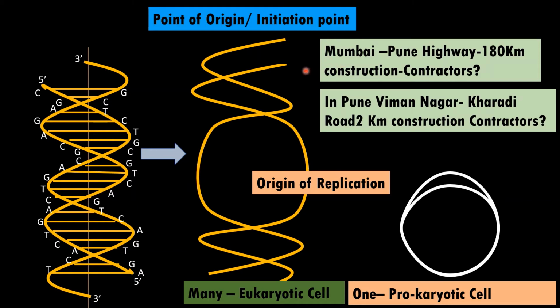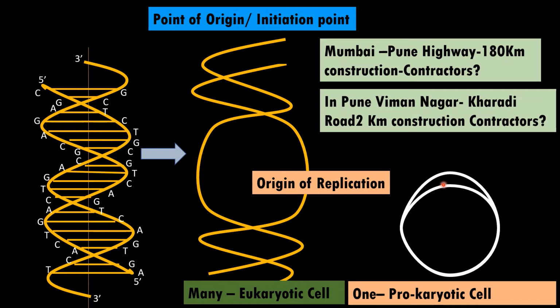If we employ only one contractor, he will take many years to complete the road. So the government must have employed many contractors to complete the construction of the Mumbai-Pune highway. The same is the case with the long DNA which we have in a eukaryotic cell. When we start replication at multiple points, we can complete the replication of DNA in a stipulated period, say around 7 to 8 hours.